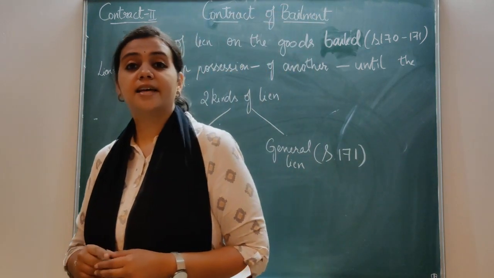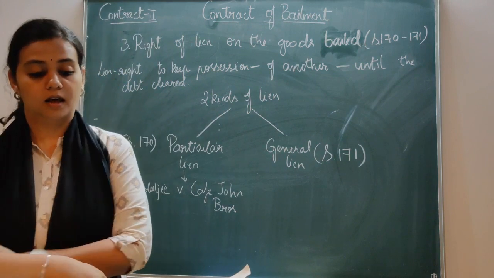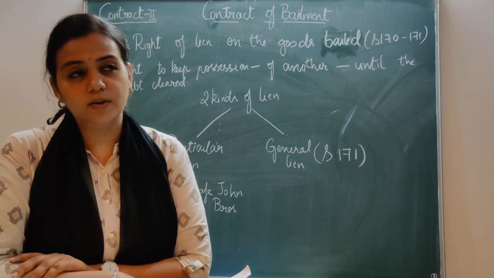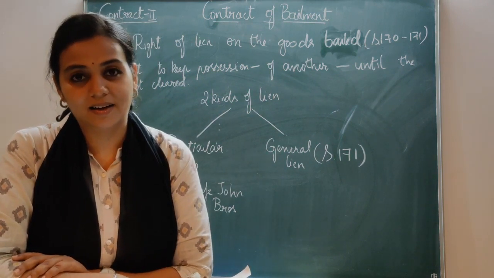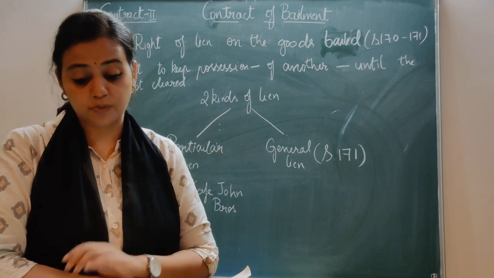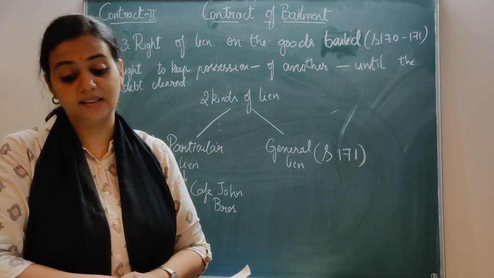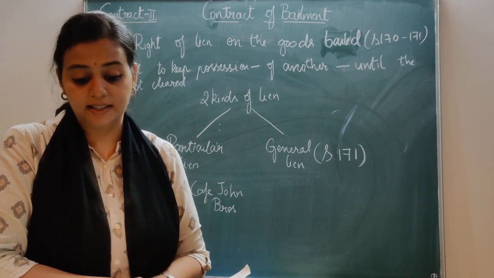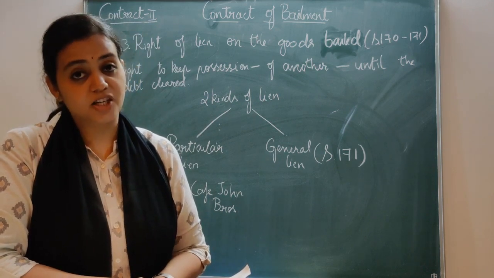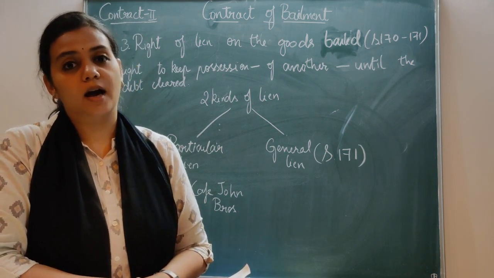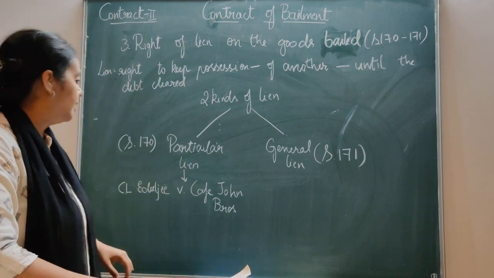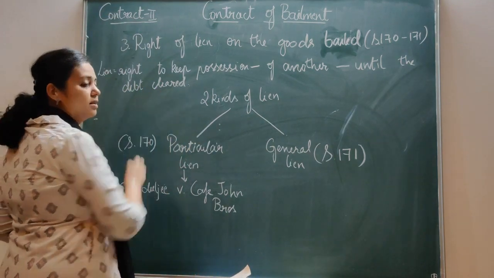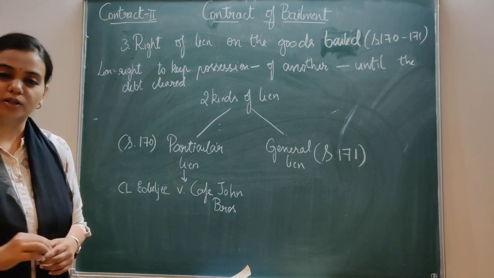Then unpaid seller's lien. There is a certain lien for the unpaid seller that is discussed under section 47 of the Sale of Goods Act 1930. Then partner's lien, discussed under section 52 of the Indian Partnership Act. So again you will be coming across this word lien in other chapters also.